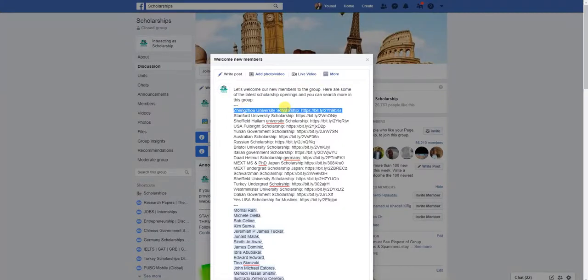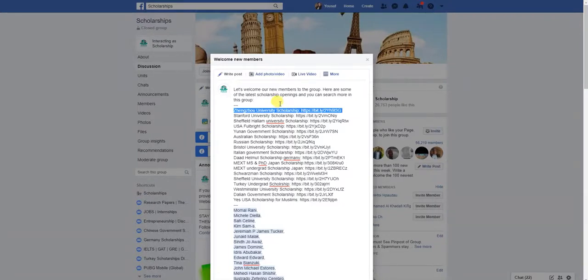If you know that this scholarship will open maybe in 6 months, you can post it in the group to inform young students about the scholarship opening in the near future, so that they can start making their documents ahead of time and, by the time the scholarship is open, directly apply, because it's a very long process for students to prepare the documents.